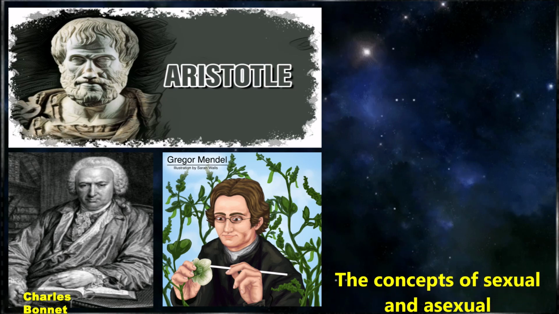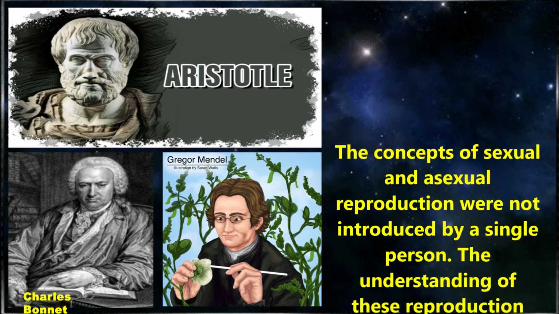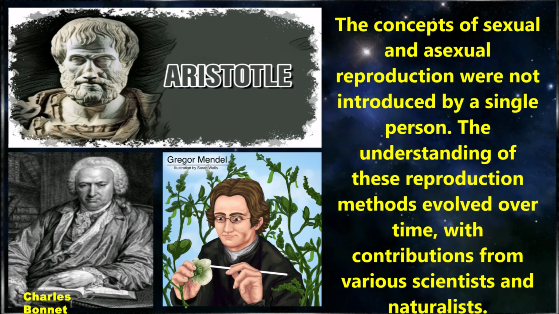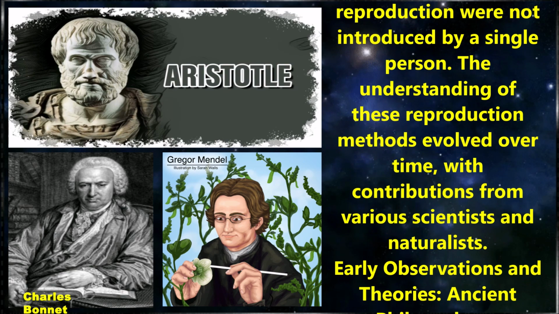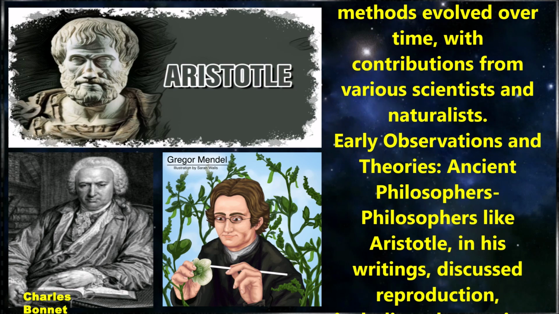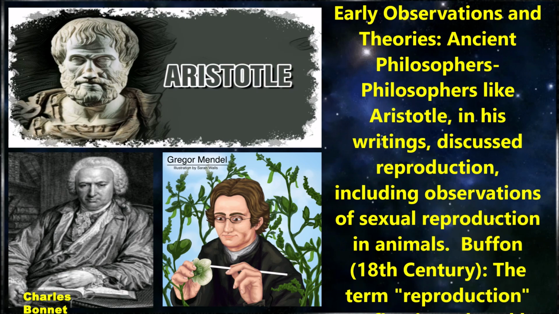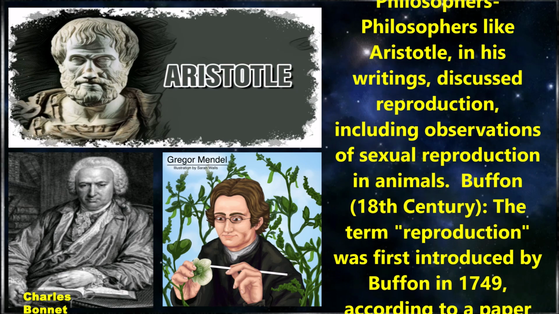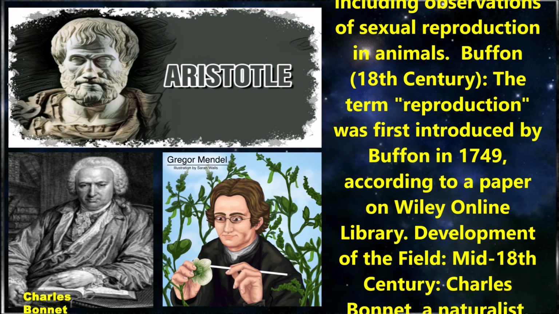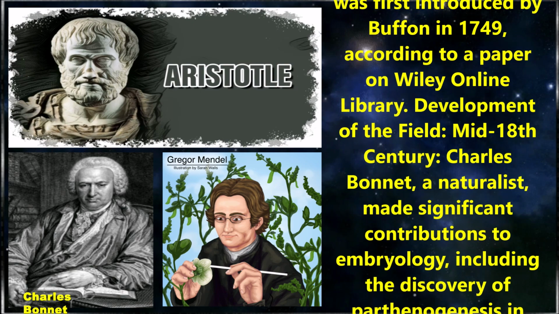Children, let us discuss who introduced sexual and asexual reproduction in organisms. The concepts of sexual and asexual reproduction were not introduced by a single person. The understanding of these reproduction methods evolved over time with contributions from various scientists and naturalists. Among earlier observations and theories, philosophers like Aristotle in his writing discussed reproduction, including observations of sexual reproduction in animals. In the 18th century, reproduction was first introduced by Buffon in 1749, according to a paper on Wiley Online Library. Let us see the development of the field.